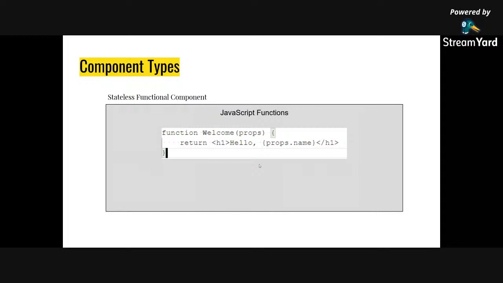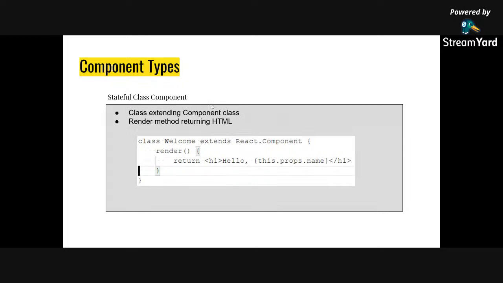Component type one is the stateless functional component. So function welcome props, all these things we are going to learn. What is this props? Those functional components are called stateless, just a simple JavaScript function, nothing else. And the other type is known as stateful class based component, and they use ES6 classes. That's why I told you it is so important, and that's why from day 12, our last example was class based.